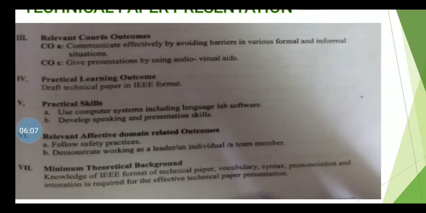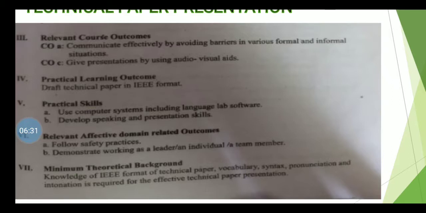Relevant affective domain related outcomes are: follow safe practices, and demonstrate working as a leader, an individual, or a team member. Theoretical background like knowledge of IEEE format of technical paper, vocabulary, syntax, pronunciation, and intonation is required for effective technical paper presentations.